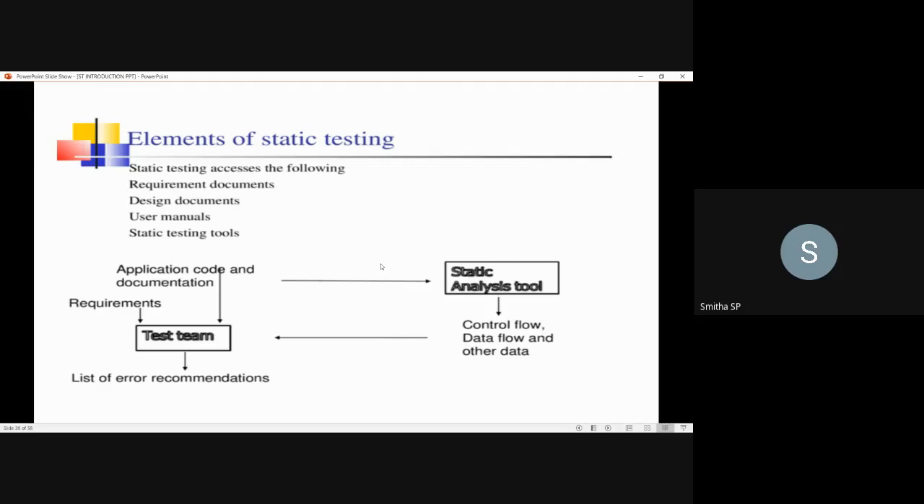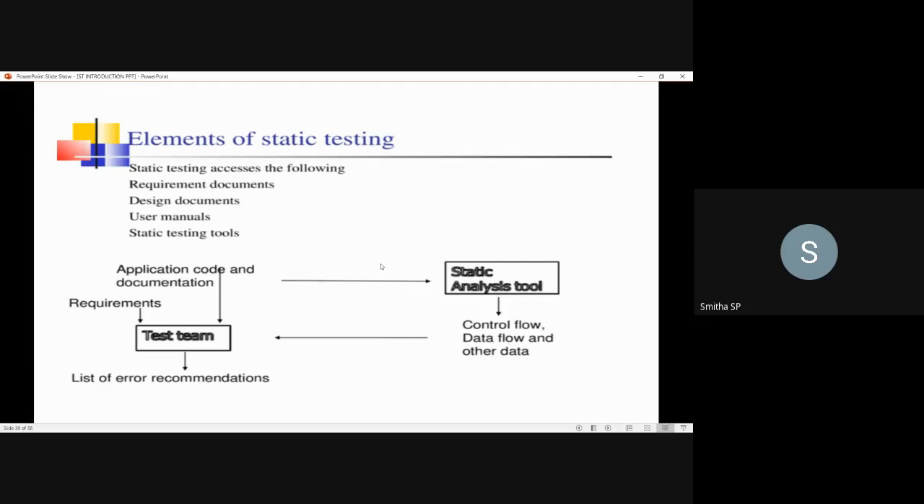Next is about elements of static testing. This static testing assesses the following things: the requirement documents, design documents, user manuals and static testing tools. Here you can see that the test team will be there. For that, the input will be the requirements given by the customer, and then the application code and the documentation. The testing team will collect all these things.